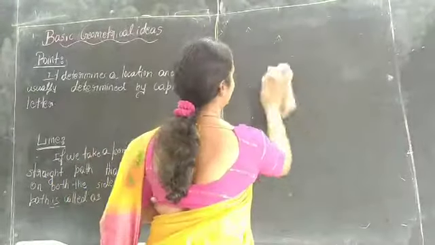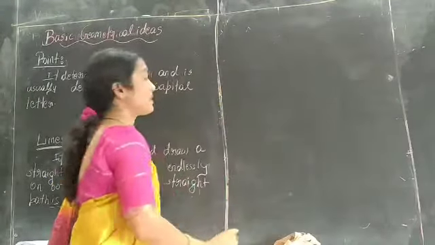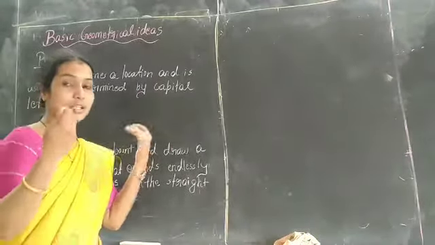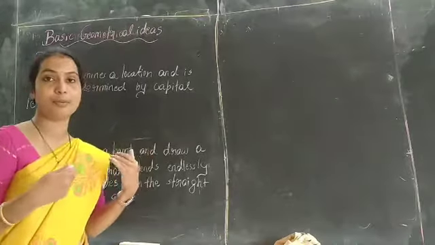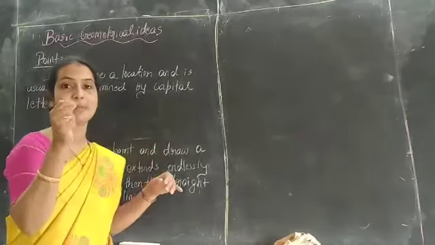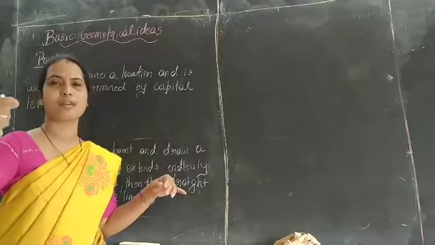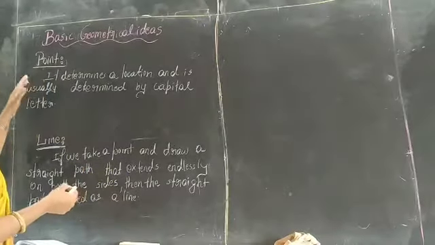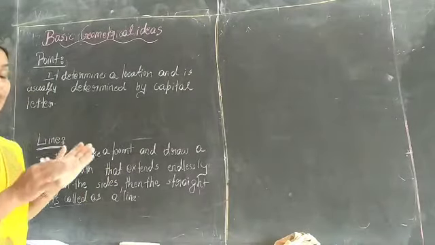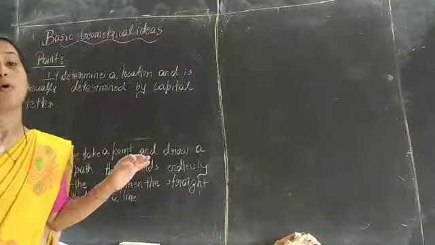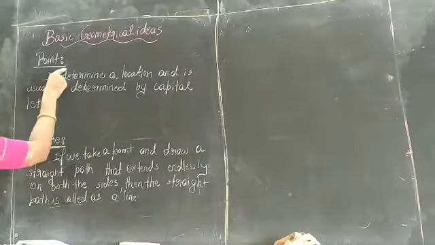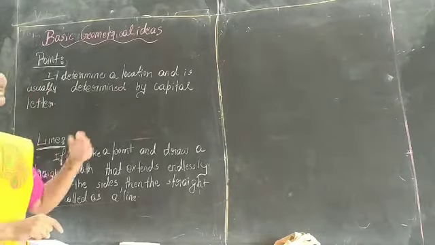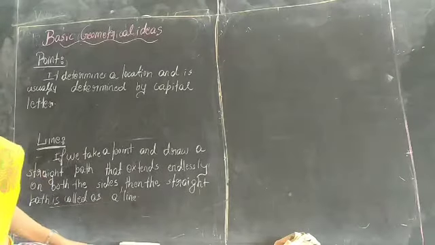Now the first concept in geometrical ideas. In the human body, each part is made up of an infinite number of cells. Similarly, geometrical shapes and figures are made up of an infinite number of points, isn't it? So what does point mean? A point determines a location. A point is nothing but a location.